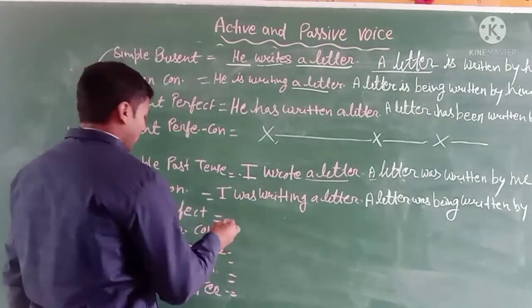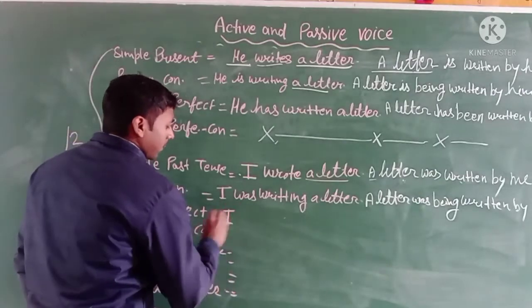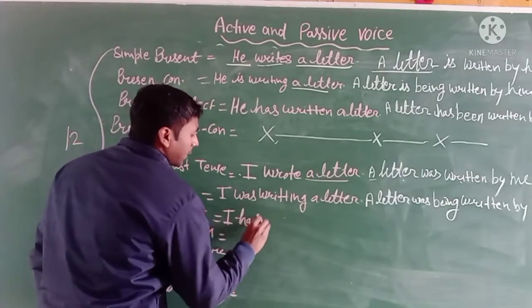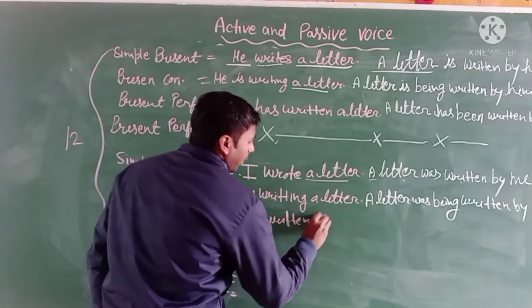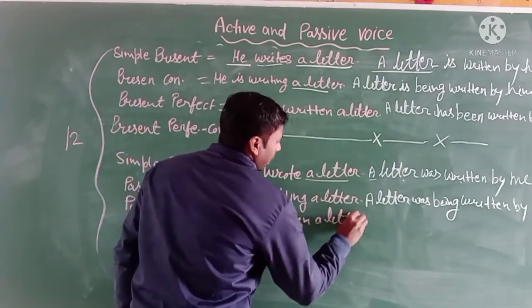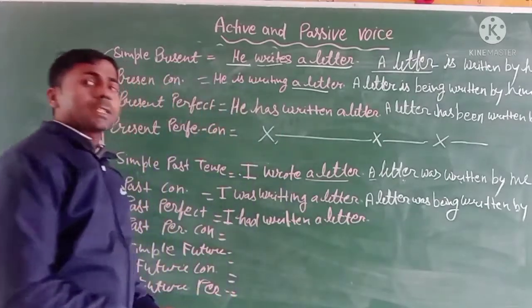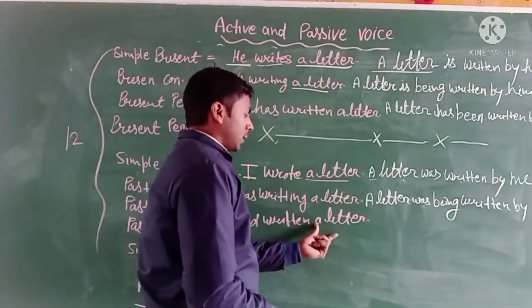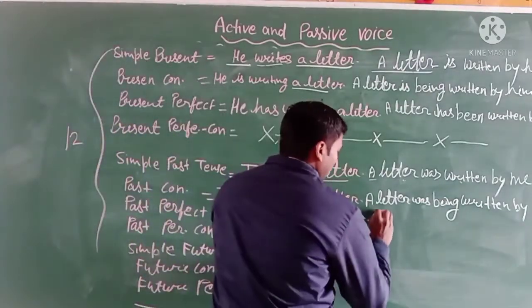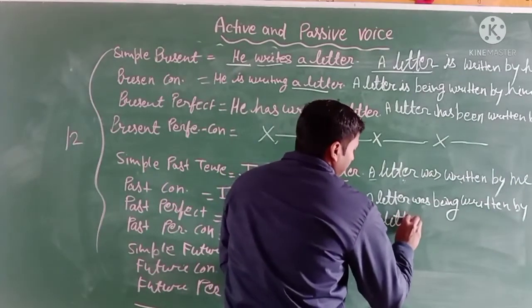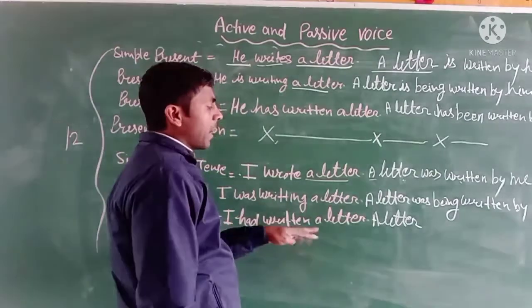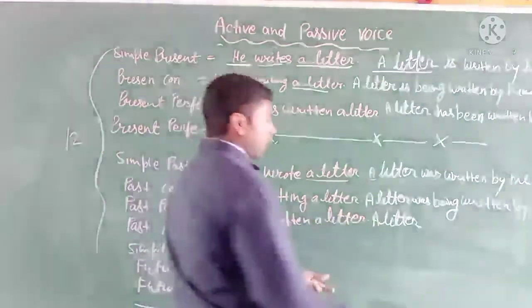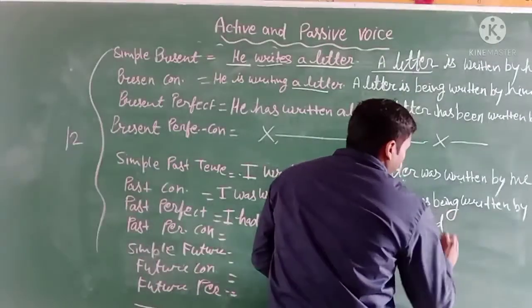The past perfect tense is: I had written a letter. Its passive voice: the subject is a letter, and here you can see had, so the same helping verb will be used here. A letter had. Why?